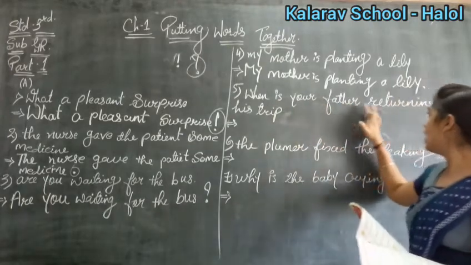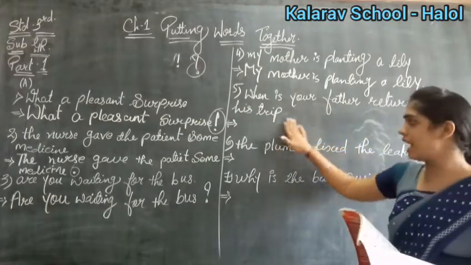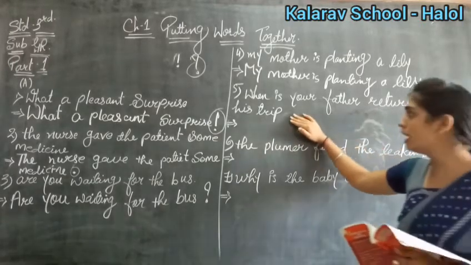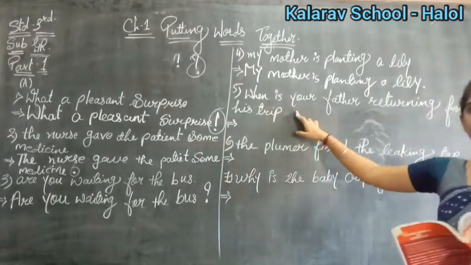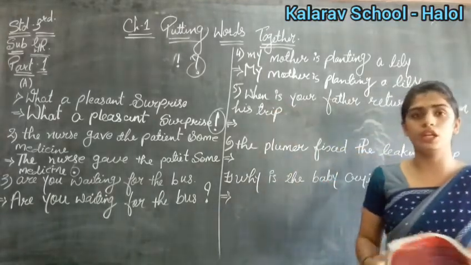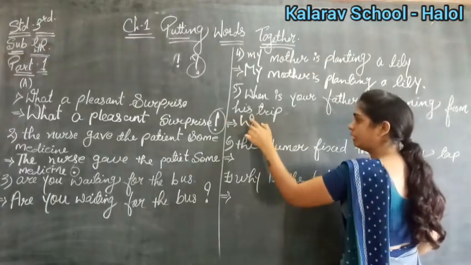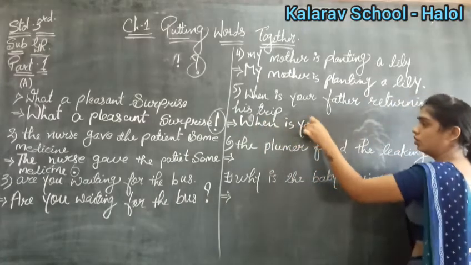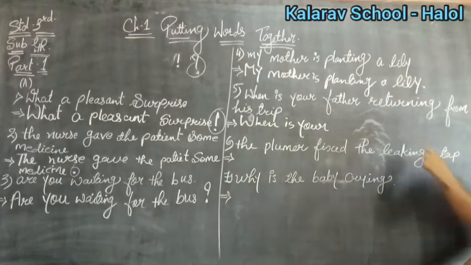Now see what is the next sentence. When is your father returning from his trip? So when we start the questions with when, what and who, yes, this is a question. So what we will do? You will put the first letter capital and then after that what you will do? In the last you have to put the question mark, right? Yes. So the first letter W should be capital. Then after that, the sentence which is given to you in the question, you have to write as it is.